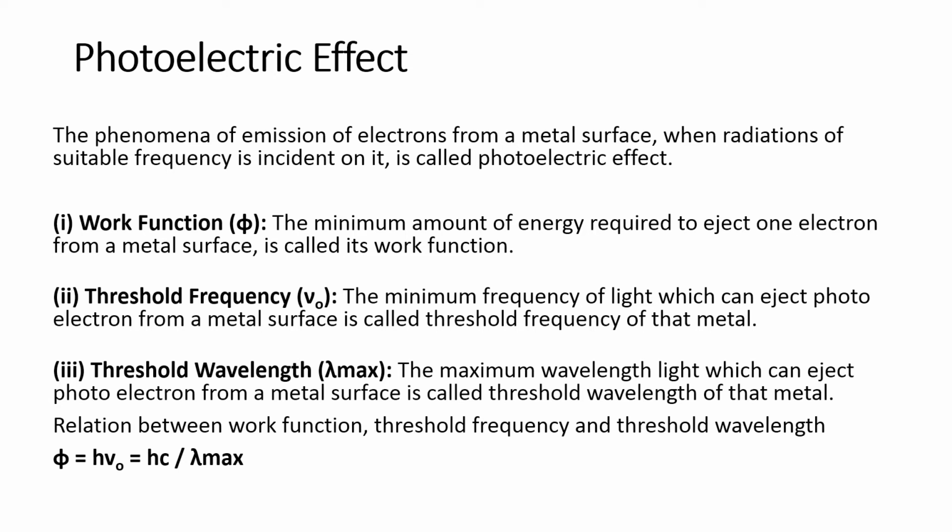Photoelectric effect. The emission of electrons from a metal surface when radiation of suitable frequency is incident on it is called the photoelectric effect. The work function is the most important parameter of this phenomenon. The minimum amount of energy required to eject one electron from the metal surface is called the work function. Threshold frequency: the minimum frequency of light which can eject a photoelectron from the metal surface is called the threshold frequency of the metal. Threshold wavelength: the maximum wavelength of light which can eject a photoelectron from the metal surface is called the threshold wavelength of the metal. They have the relationship phi equals hν naught, or hc upon λ max.